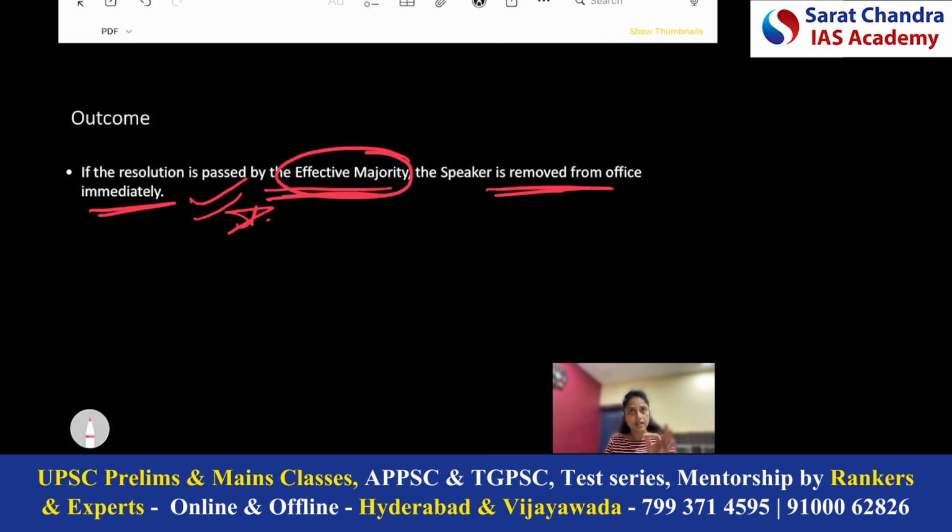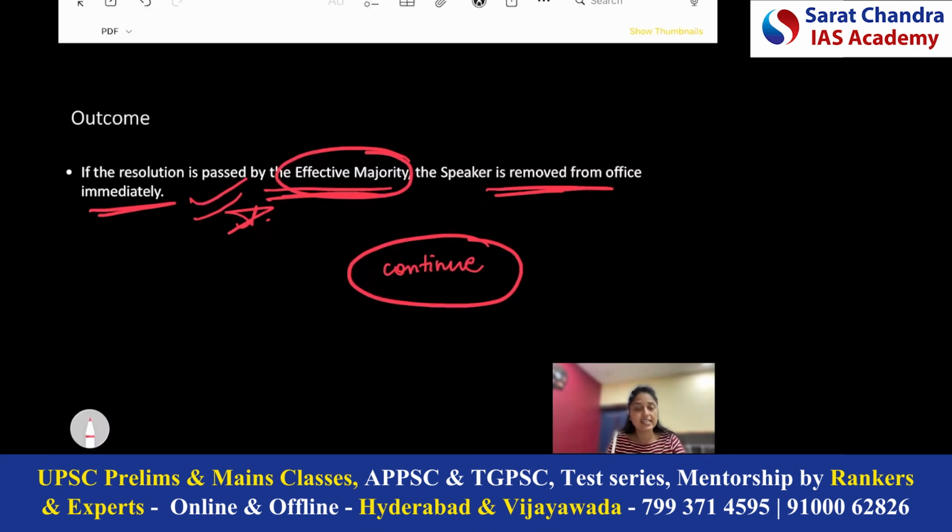Because if this is the case of normal dissolution of the house, for example, the 5 years term is completed and finally the house is dissolved, then the speaker will continue to work in the house. And the speaker will vacate the office just before the first meeting of the newly elected Lok Sabha.